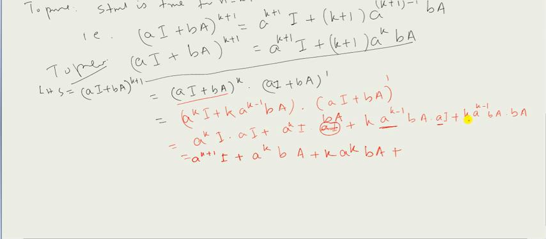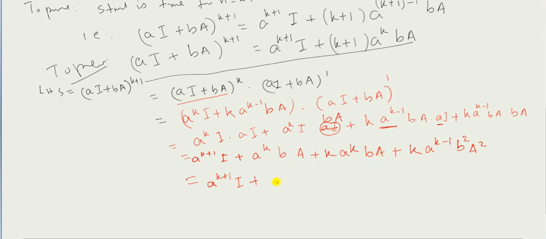Plus again k into a to the power k minus 1 into b, it will be b square, and a into a, it will become a square, right? Now look at this, a to the power k plus 1 into I, I have already got that. Now a question arises: this is a to the power k b a, and a to the power k b a is also there.